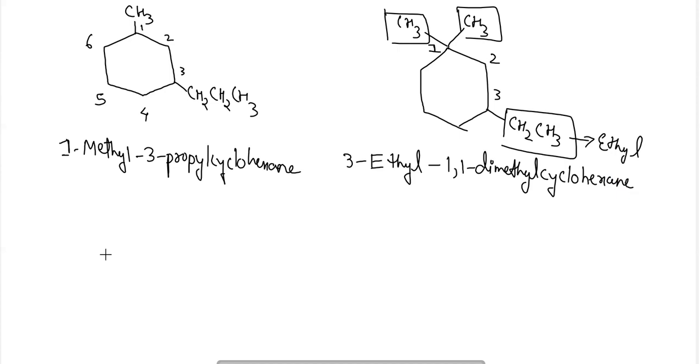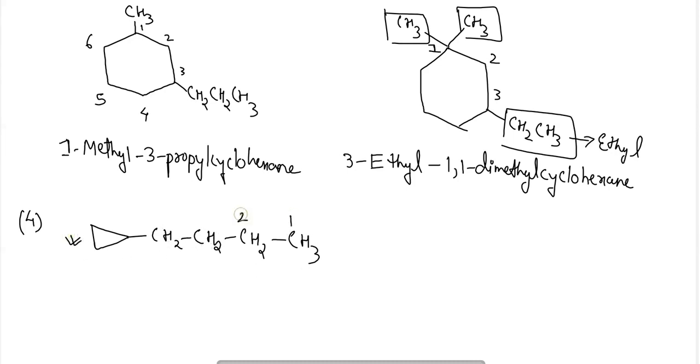Okay, next, if a compound like this is there, CH2, CH2, CH2, CH3. Here we can see that the side chain is longer in comparison to the alicyclic compound. So the cyclic compound becomes the side chain, and the chain will be termed as the main chain here.